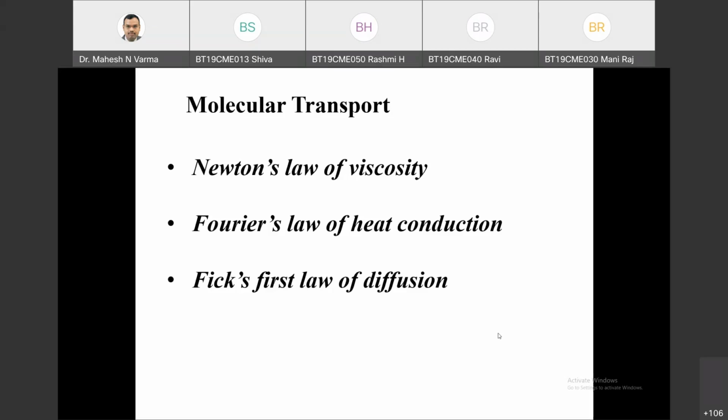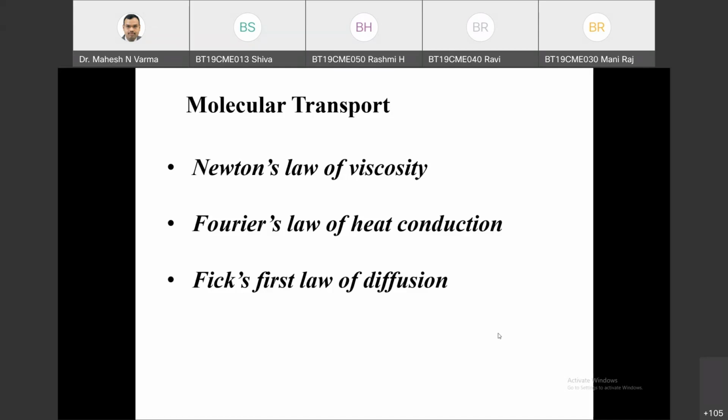We will try to understand how these three laws are similar. Otherwise I would just be discussing this law, and you have already studied this law, so that is not our main aim. The cases are designed, and the language of the discussion is designed in such a way that you will feel you are just changing the area, moving from fluid mechanics to heat transfer to mass transfer. Still, it looks like a similar discussion done three times.